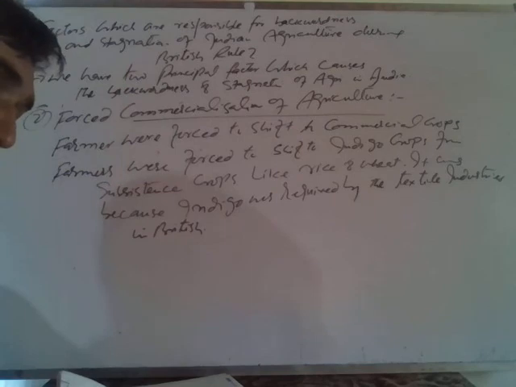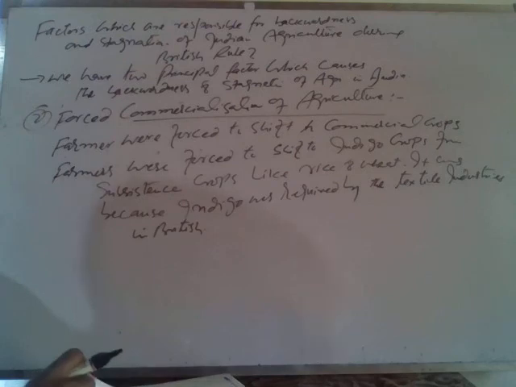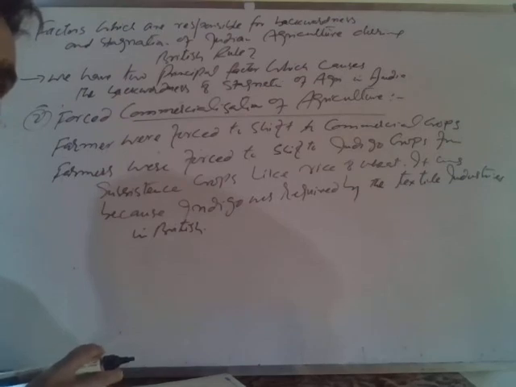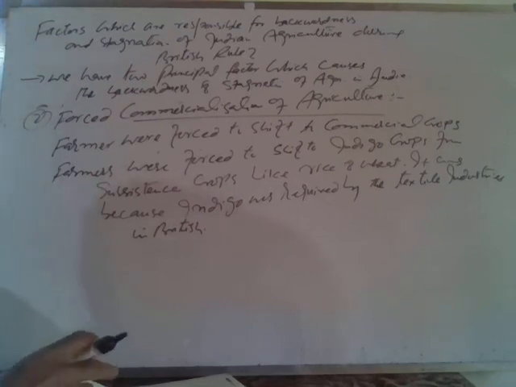One was the land revenue system under British rule, and next was forced commercialization of agricultural crops. Farmers were compelled to shift from subsistence crops to commercial crops for the sake of providing raw material to the British industries, and second, to realize a huge amount of revenue from the tillers of the soil for the zamindars and the government, which was nothing but exploitation of the farmers, for the sake of parasites like zamindars and the white collar people in the government.